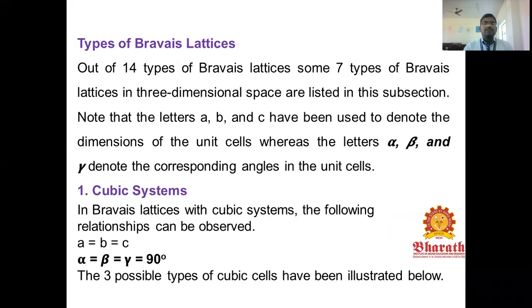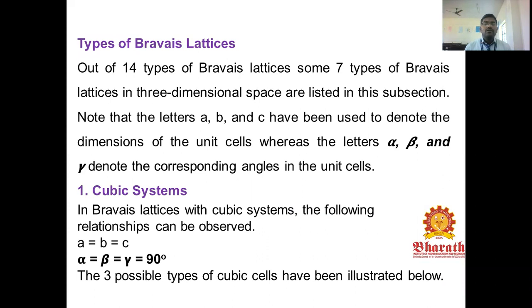Out of the 14 types of Bravais lattice, the 7 crystal systems in the three-dimensional basis are listed in this subsection. Note that the letters a, b, c are used to denote the dimensions of the unit cells, whereas the letters alpha, beta, and gamma denote the angles in the unit cell.